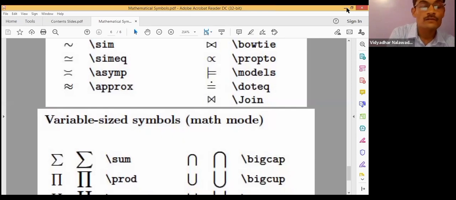Similarly, what about nth root? SQRT, just type n in square bracket, nth root of x, and see the output. The beauty of the output is very nice because nothing can be compared with LaTeX output. It has been specially developed for preparing beautiful documents. Though learning LaTeX is somewhat difficult, once we learn, it creates a lot of interest in all the students.